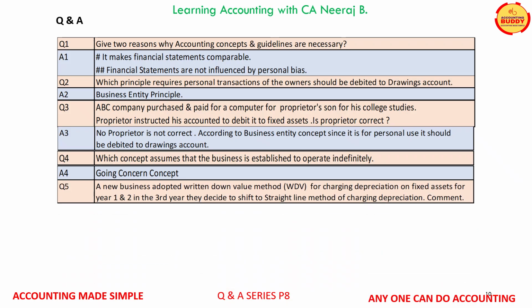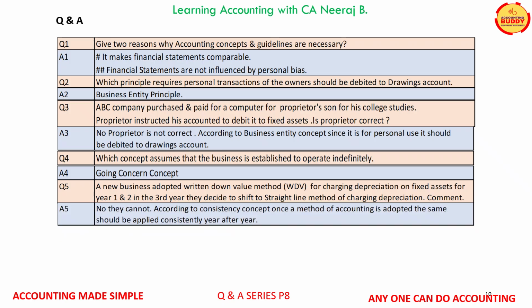Question number 5. A new business adopted written down value method for charging depreciation on fixed assets for year 1 and 2. In third year, they decided to shift to straight line method of charging depreciation. Please comment on this. The answer is no, they cannot change. According to consistency concept, once a method of accounting is adopted, the same should be applied consistently year after year.